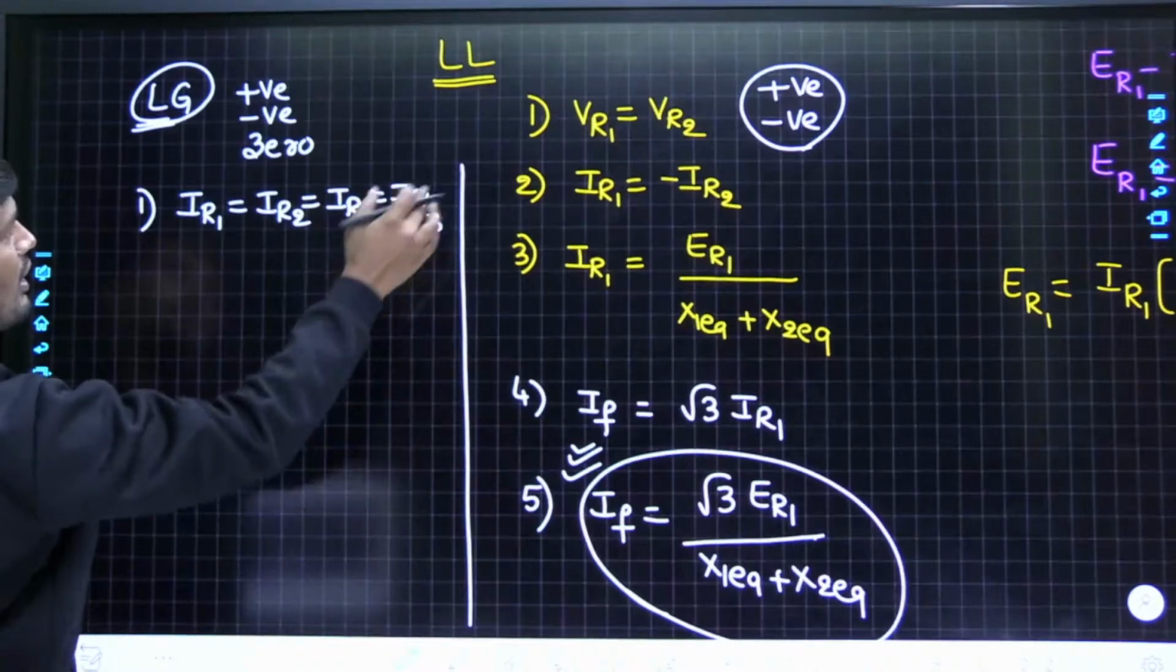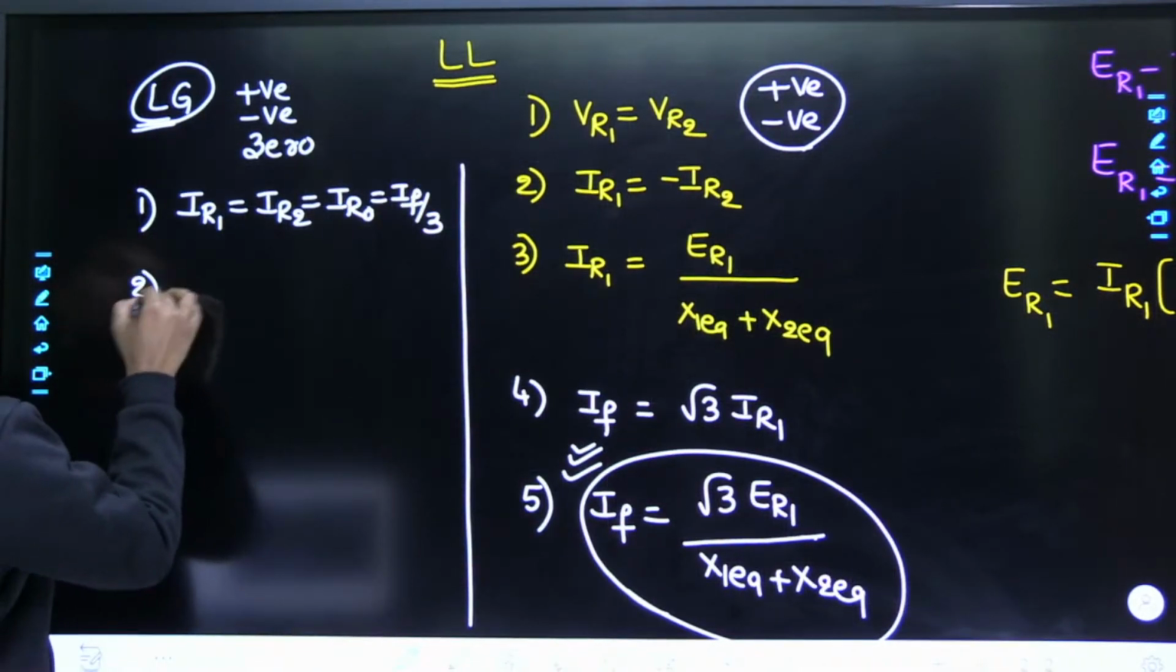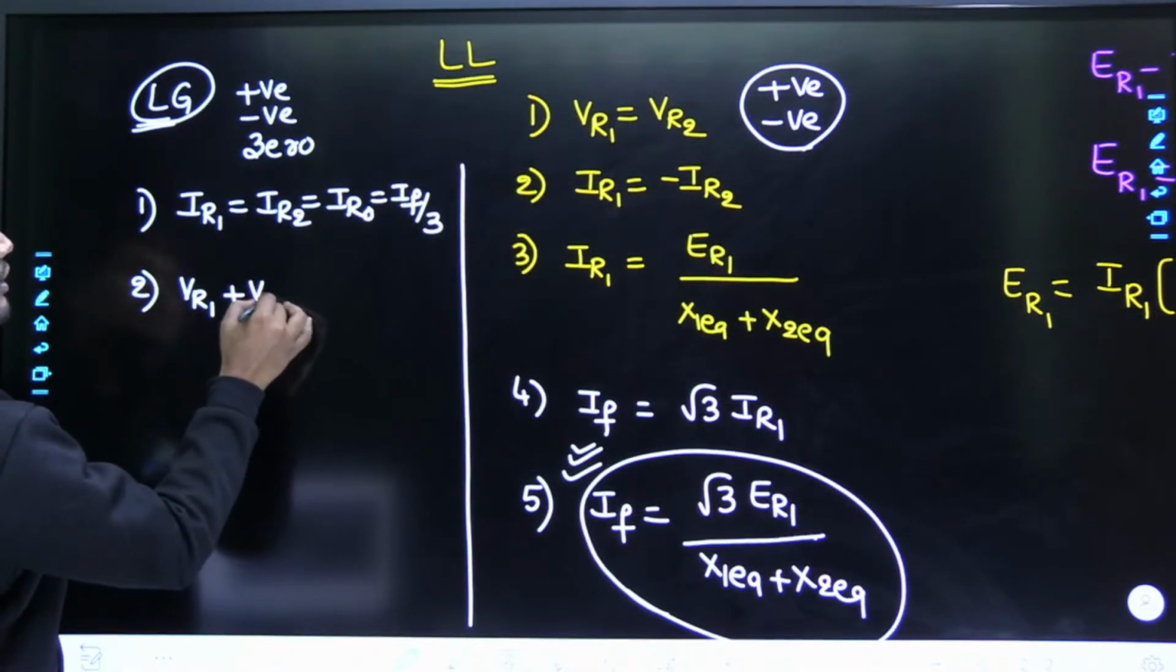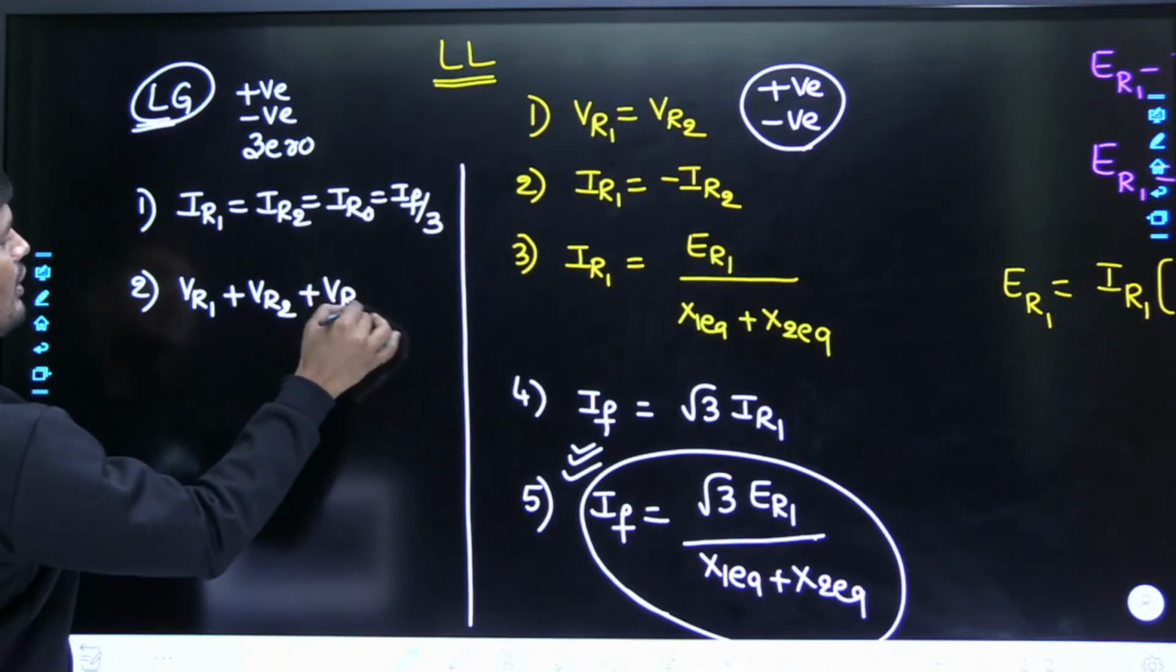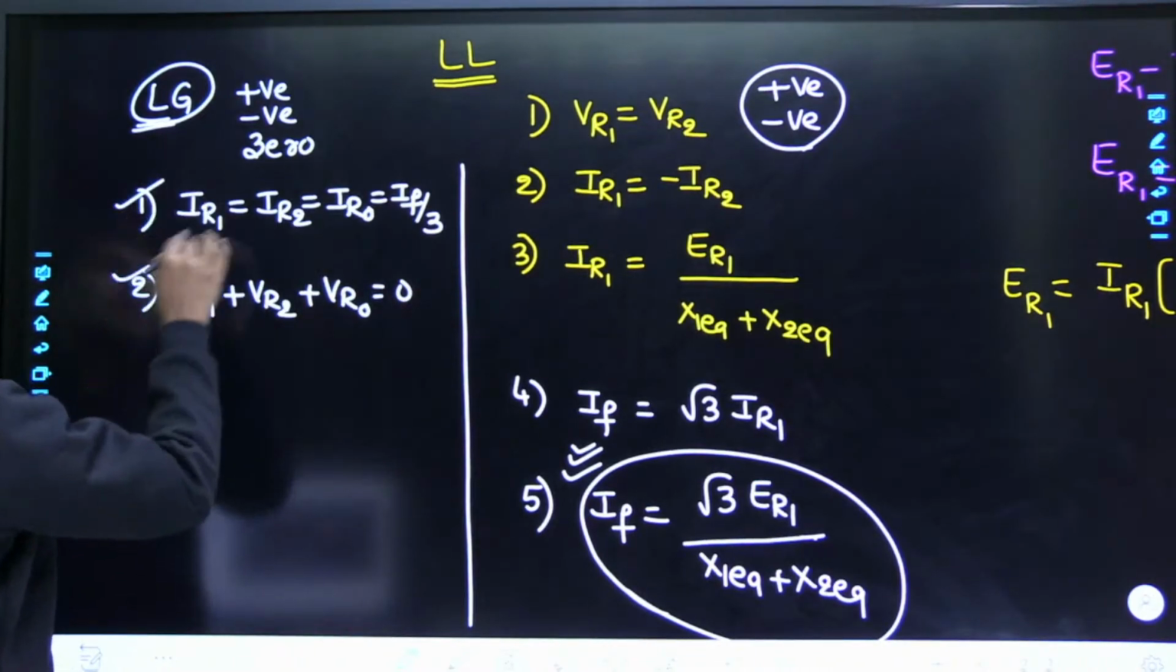For the line to line fault I have already written the results. Second result: the sum of the sequence voltages is equal to 0. In case of which fault? Line to ground fault, along with all sequence currents being equal.